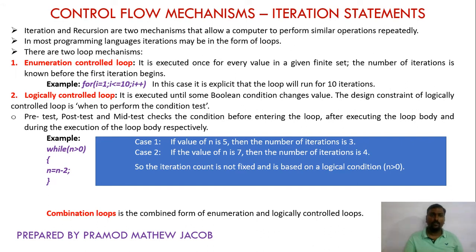In most programming languages, iteration may be done in the form of loops. There are different looping mechanisms like while loop, do while loop, for loop, etc. While loop is entry control loop, whereas do while loop is exit control loop.